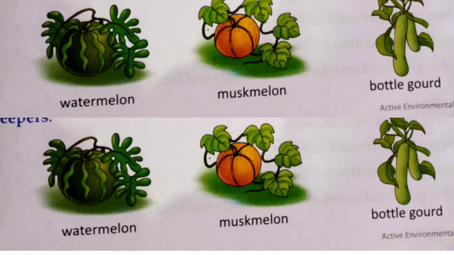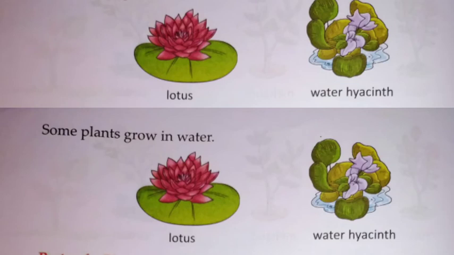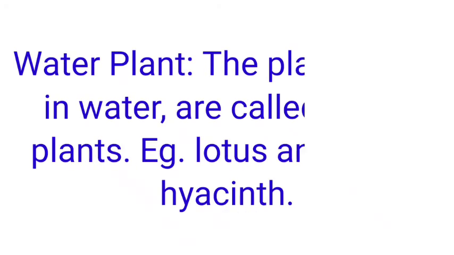Sometimes you look some plants grow in water. So those plants that grow in water are called water plants. Once again, I am going to repeat about this. The plants grow in water are called water plants.